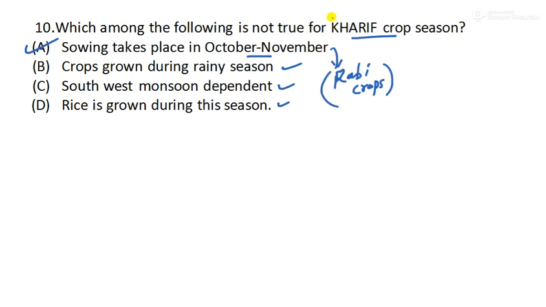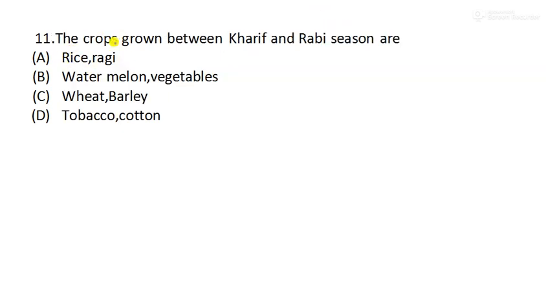Moving to question number 11 now. The crops that are grown between Kharif and Rabi season are, okay, they have given the crops. Sometimes they will give just the names. So those crops are called Zaid crops. You have to remember. Rice is a Kharif crop.